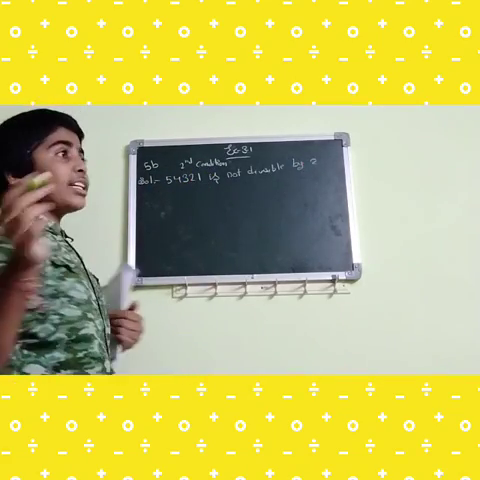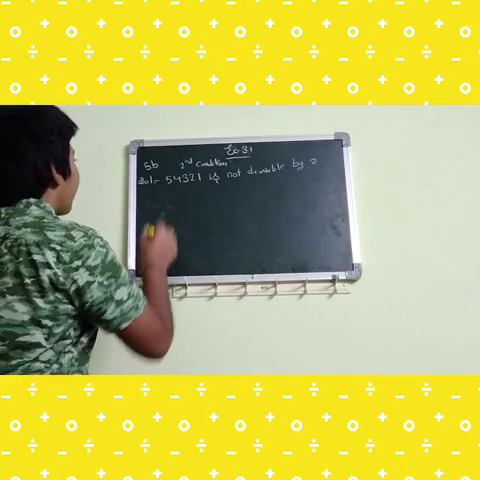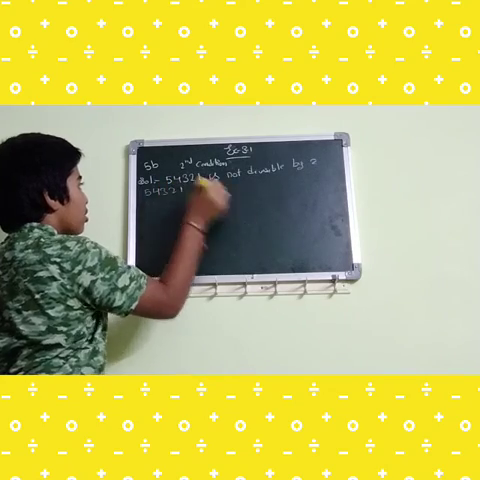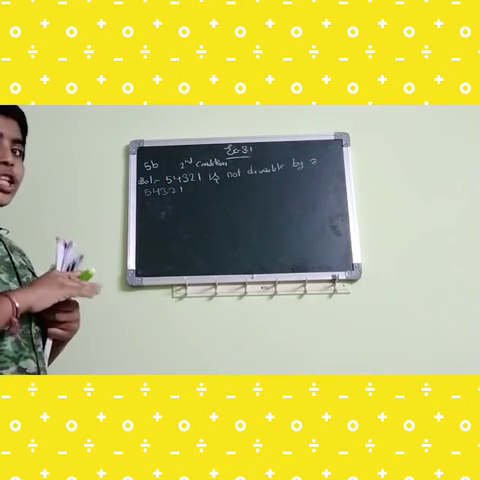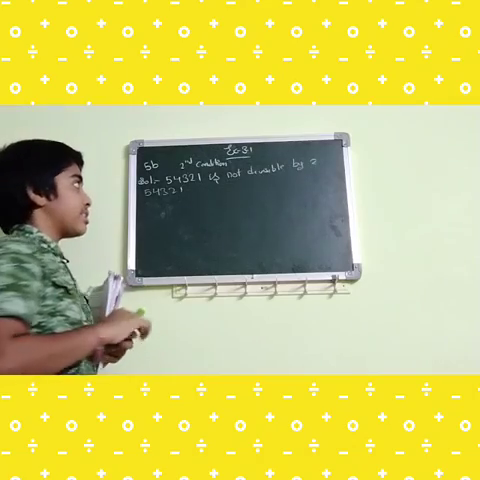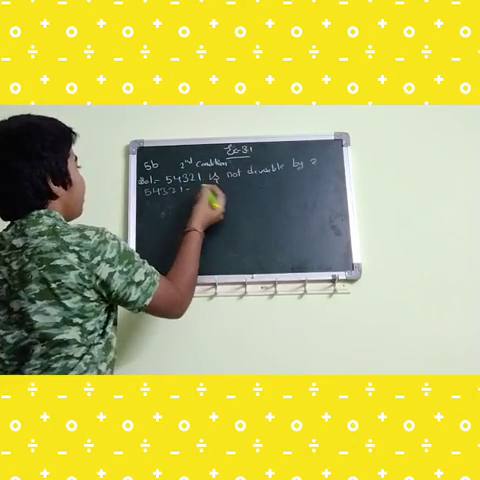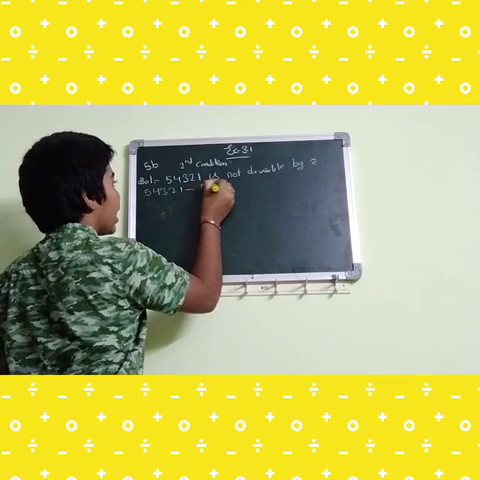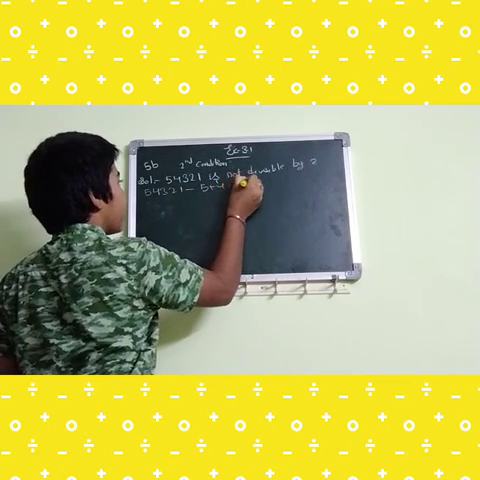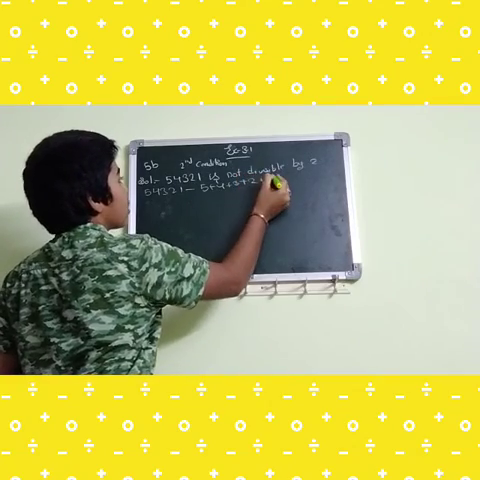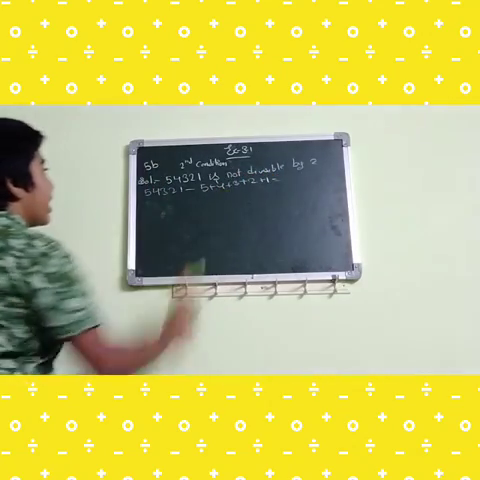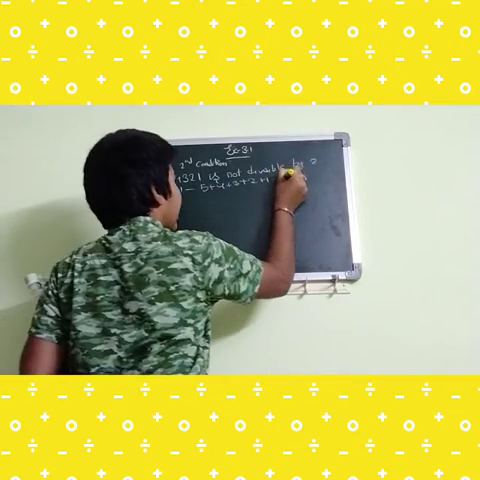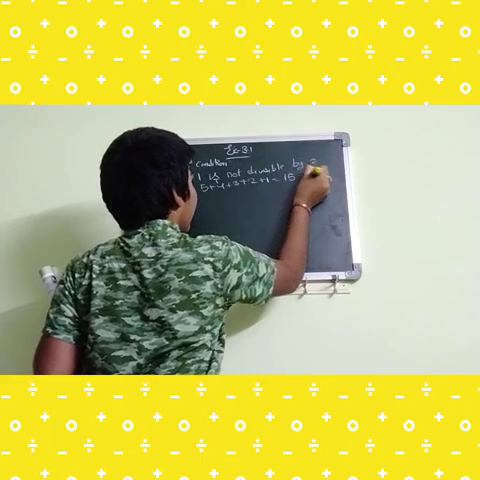Next number. What is that? 3. So let's check the divisibility by 3. What is the divisibility rule of 3? Sum of all the digits. So let's do the sum: 5 plus 4 plus 3 plus 2 plus 1. What is the sum? We'll check. 5 plus 4 is 9. 9 plus 3 is 12. 12 plus 2 is 14. 14 plus 1 is 15. 15 is divisible by 3.